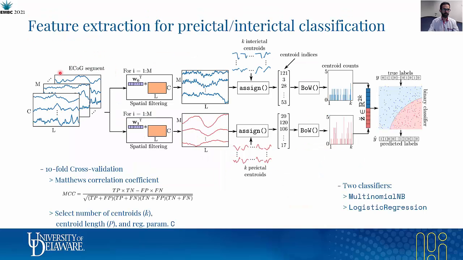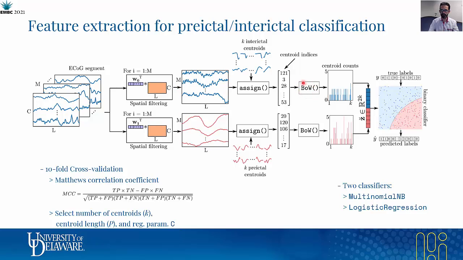To do that, we split an ECoG segment into m consecutive non-overlapping windows and spatially filter each window using the spatial filter optimized for interictal data and the spatial filter optimized for preictal data. We then assigned each signal to its closest centroid from the codebook class that matches the spatial filter that was used in each path.